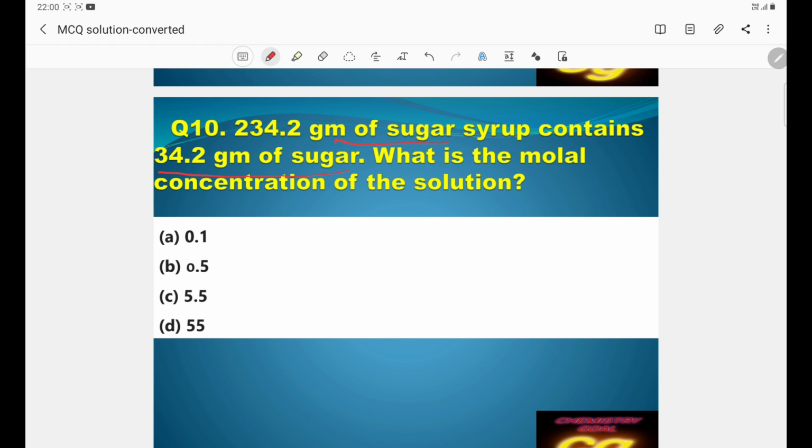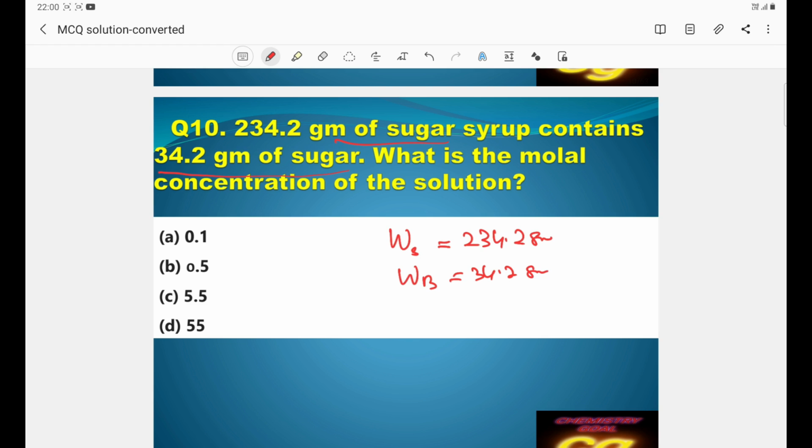Here, what is given as per the question is 234.2 gram, and that is sugar syrup, which means that is not WB, that is W. You can say it is the mass of solution. Okay, this much, and it contains 34.2 gram of sugar. So how much is WB?